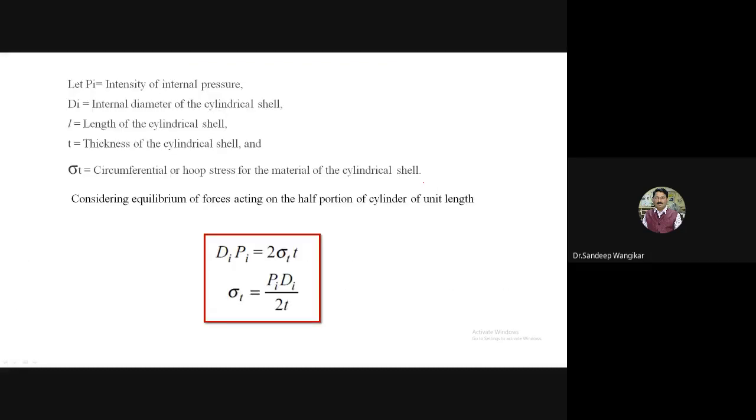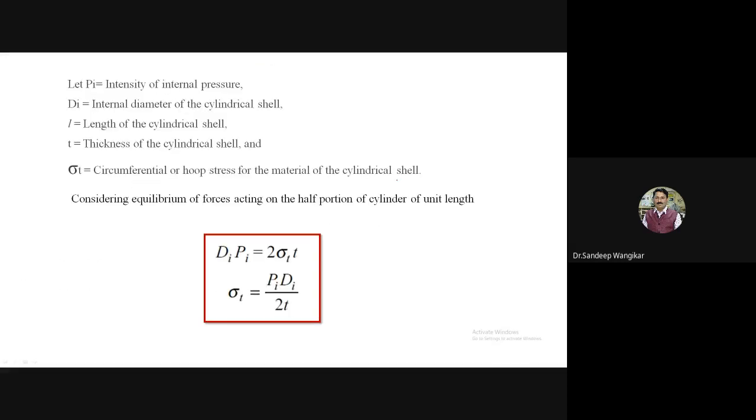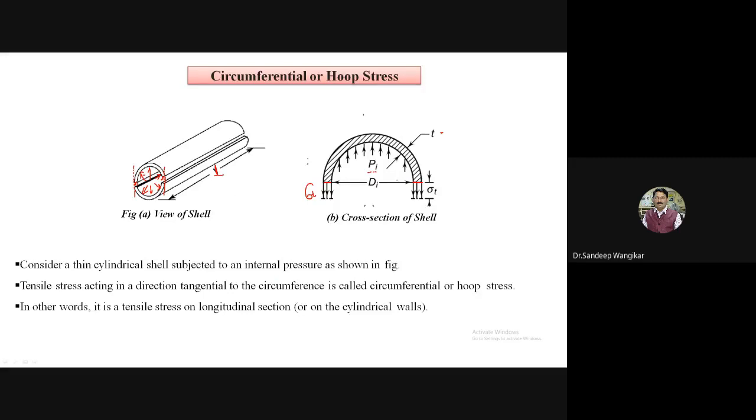So now considering the equilibrium of forces acting on the half portion of the cylinder of unit length. Considering the half portion shown here, the equilibrium of forces is considered. Though this is pressure, it is exerting a force, therefore it is considered as force only.